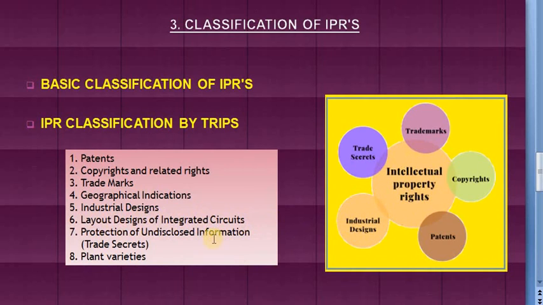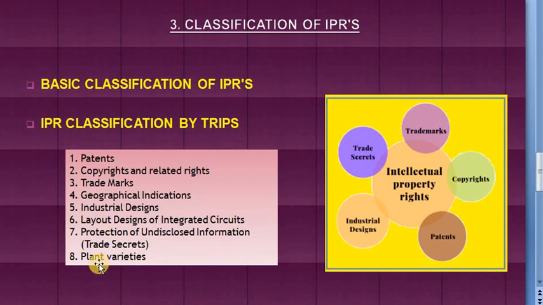Next is protection of undisclosed information, which is also called as trade secrets. So these are given to protect the formula or codes or the process of a business body. So why they are given? Because the undisclosed information and knowledge is protected because it provides a company its commercial advantage. The very popular example is formula of a Coca-Cola soft drink.